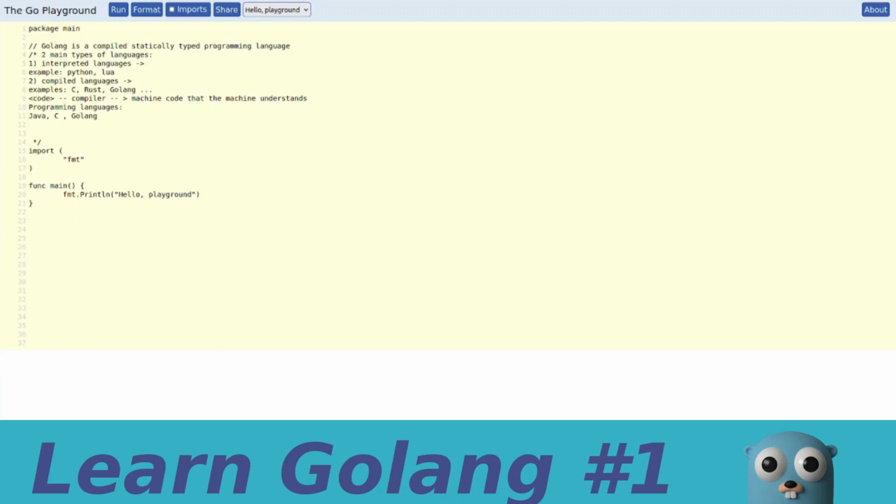Why? Because, for example, here we can already see in our Golang program that we have this func main. And for example, let's give an example in C. In C, we have our int main function, inside which we put all our code that needs to be executed when we compile a file.